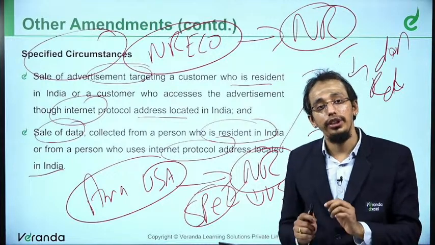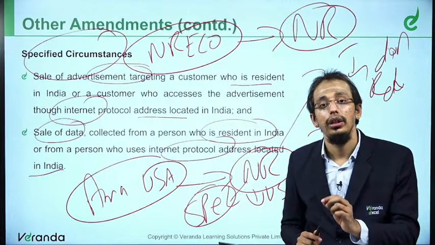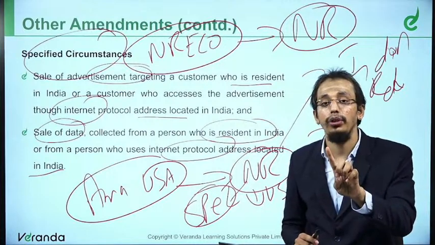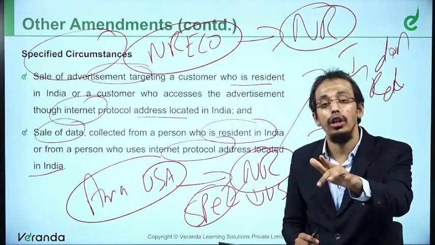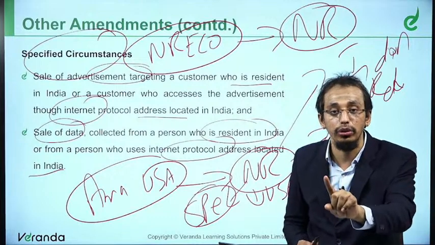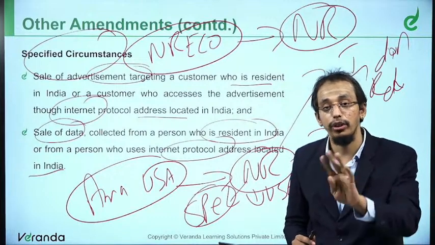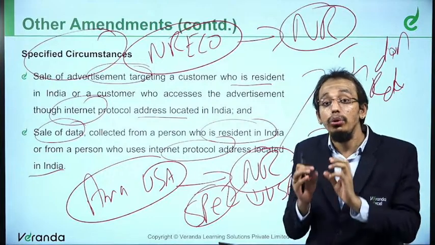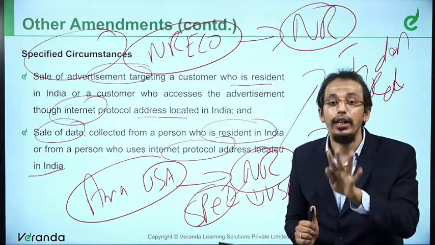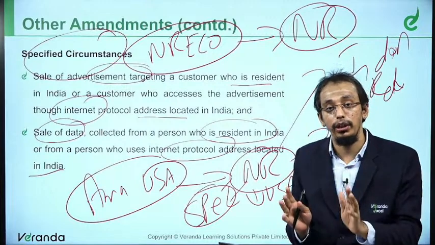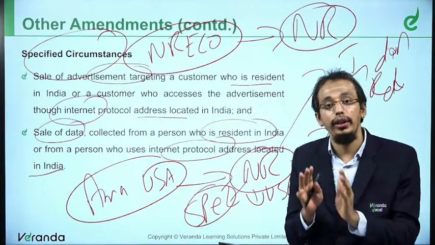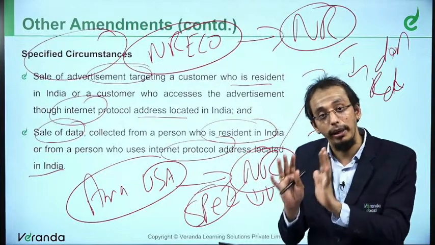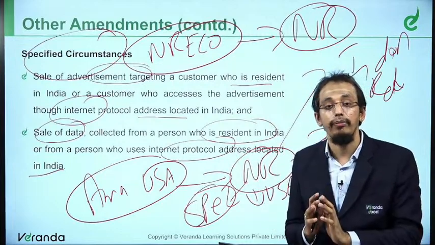Now, equalization levy, what happens? There are two sections that you have got. One is 165, which is already in existence, which is on account of online advertisements, all those things, which we are not going to discuss because it is already in existence. Now this is section 165A, a new thing that has been brought in, not in the Income Tax Act, but in the Finance Act 2016. 165A of Finance Act 2016. It remains outside the Income Tax Act.